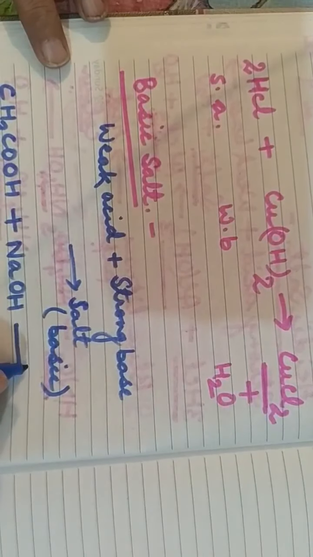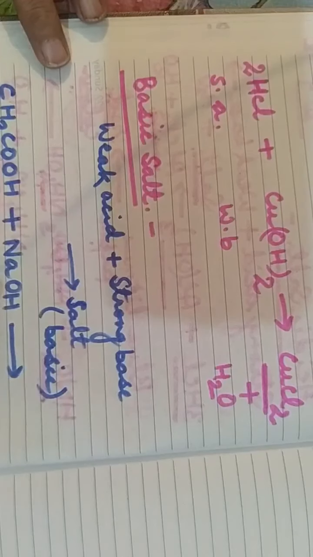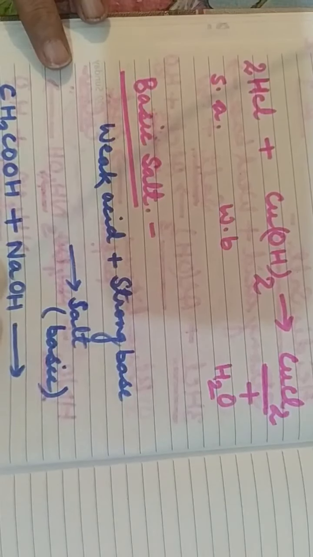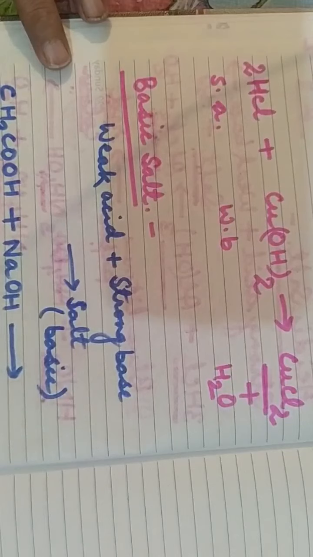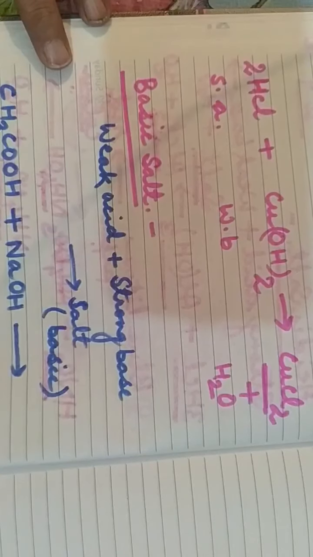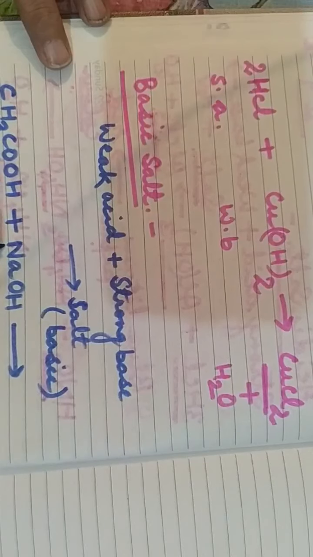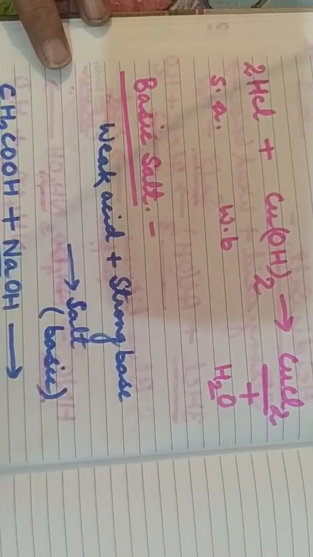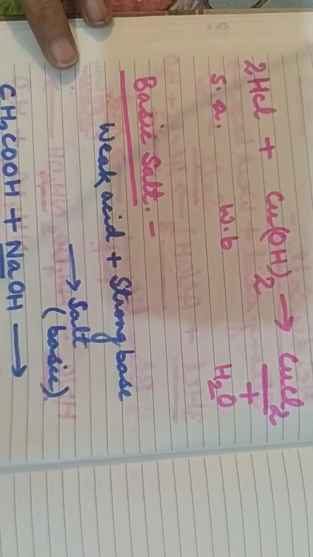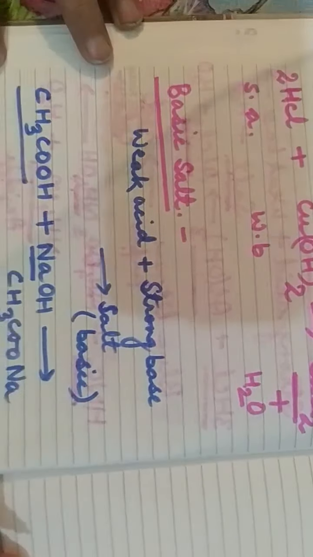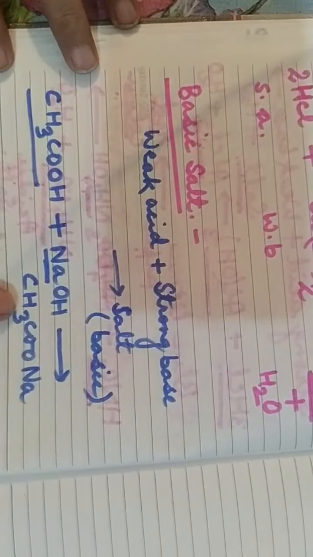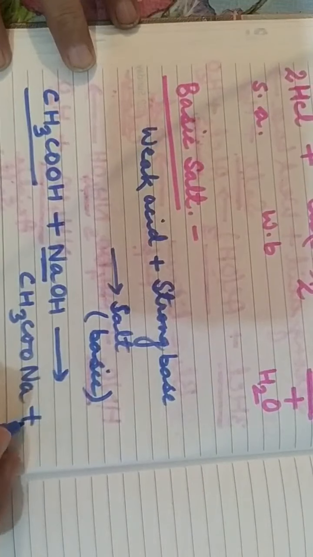And the product formed will be sodium acetate, that is CH3COO from here and sodium from here. The salt formed is sodium acetate along with water.